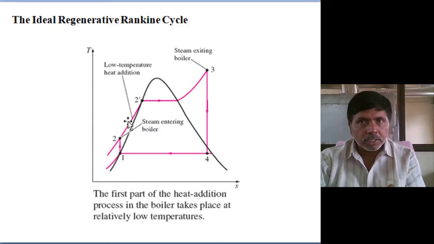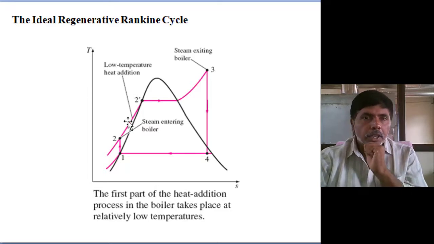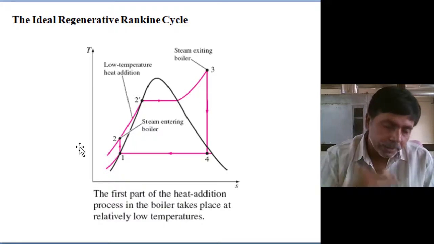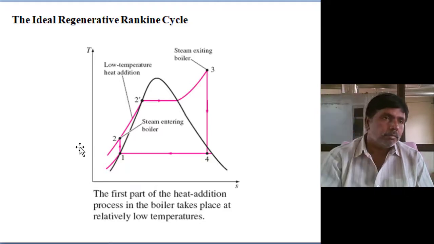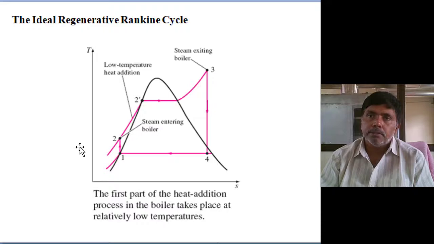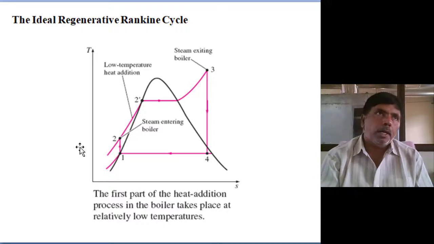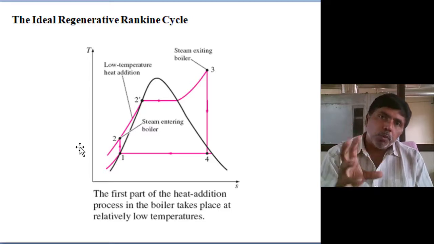And the boiler feed water heating we are reducing, and the same work output we are producing. So the majority of the work output we are producing. So by regeneration we can enhance the efficiency of the thermal power plant. Sky is the limit. Generally in subcritical thermal power plants, we can move up to